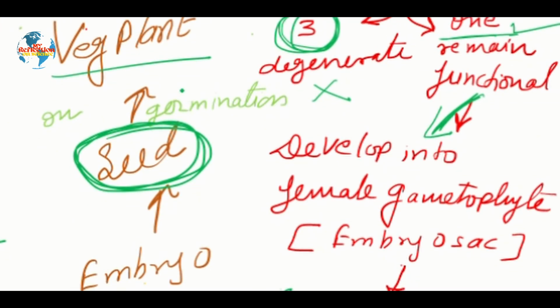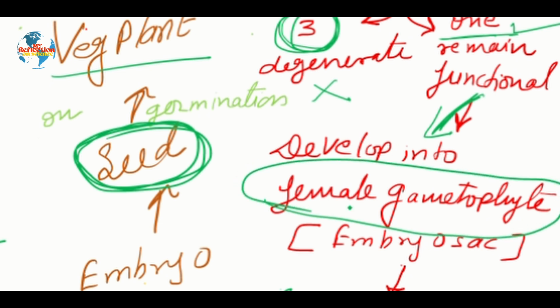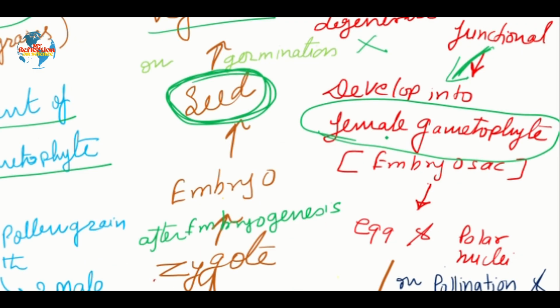So here we can see that now this single haploid megaspore will be developing into what? It will develop into a female gametophyte. Now, this female gametophyte is actually a seven-celled and eight-nucleated structure, in which I have mentioned the two most important cells here. First is the egg cell and second is the two polar nuclei, which will ultimately make the secondary nucleus.